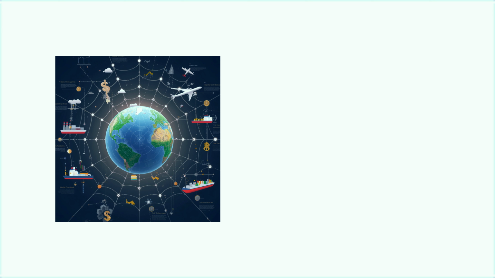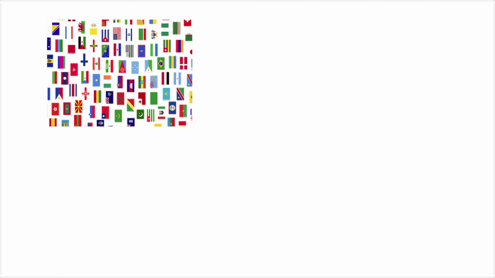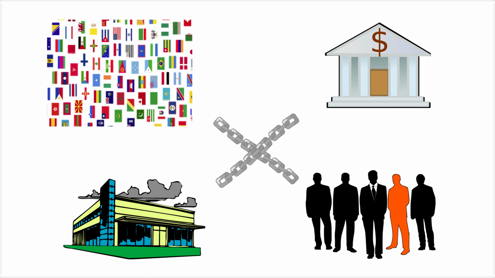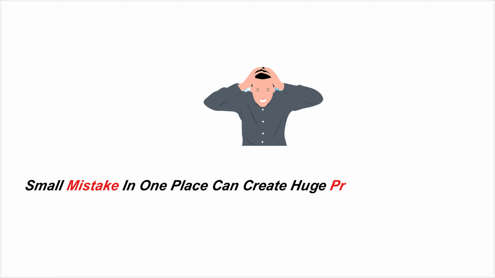A fragile system. The global economy is like a giant spiderweb. Every country, bank, company, and even ordinary people are connected. If one part breaks, the shock can spread everywhere. That's why even a small mistake in one place can create huge problems worldwide.